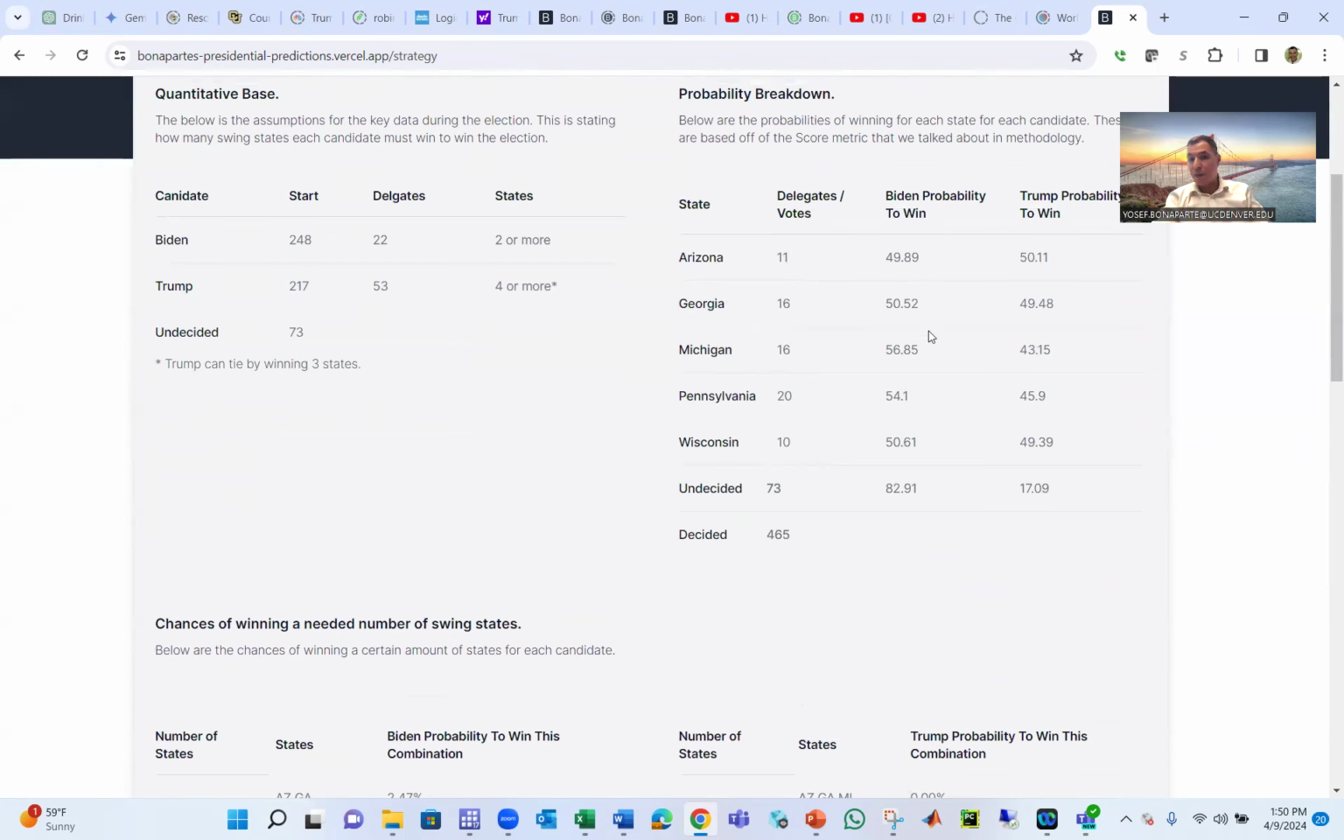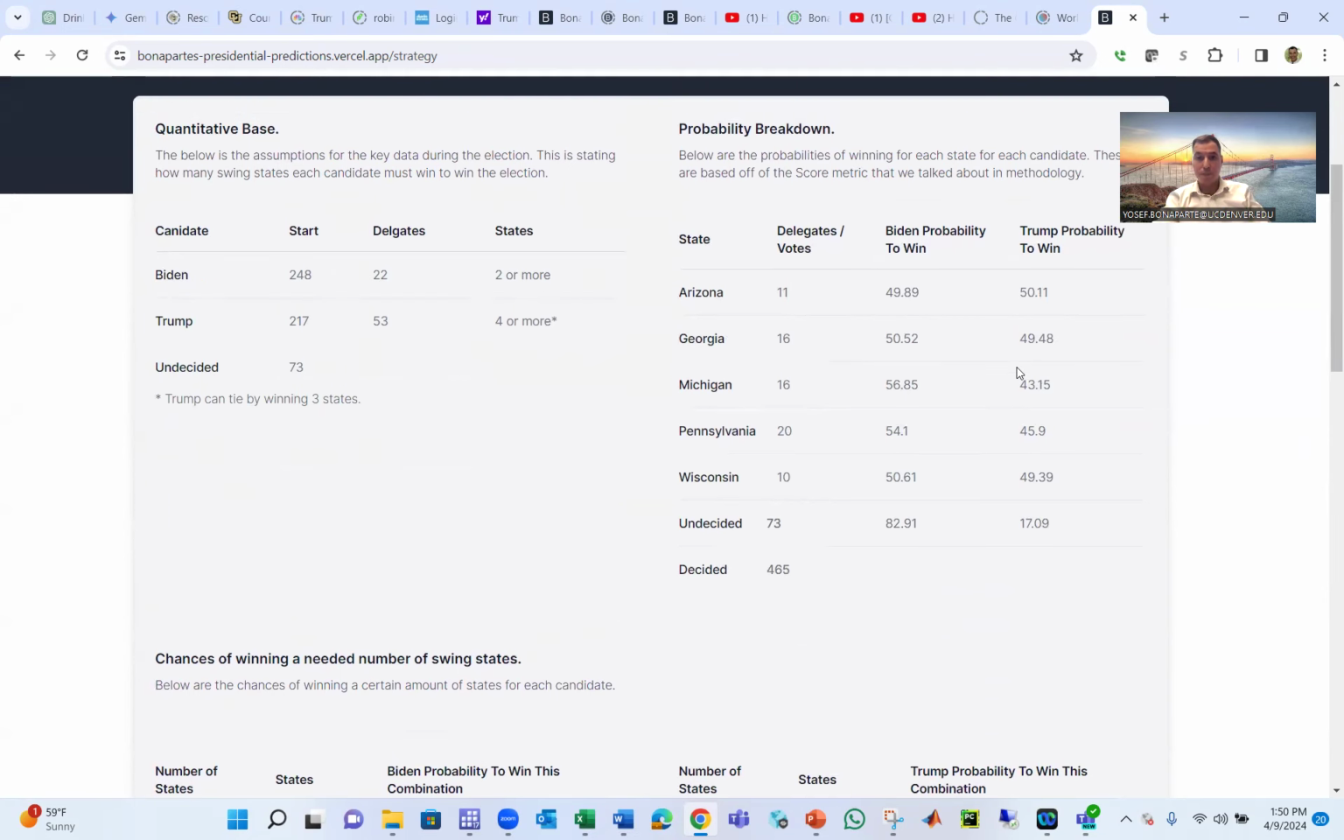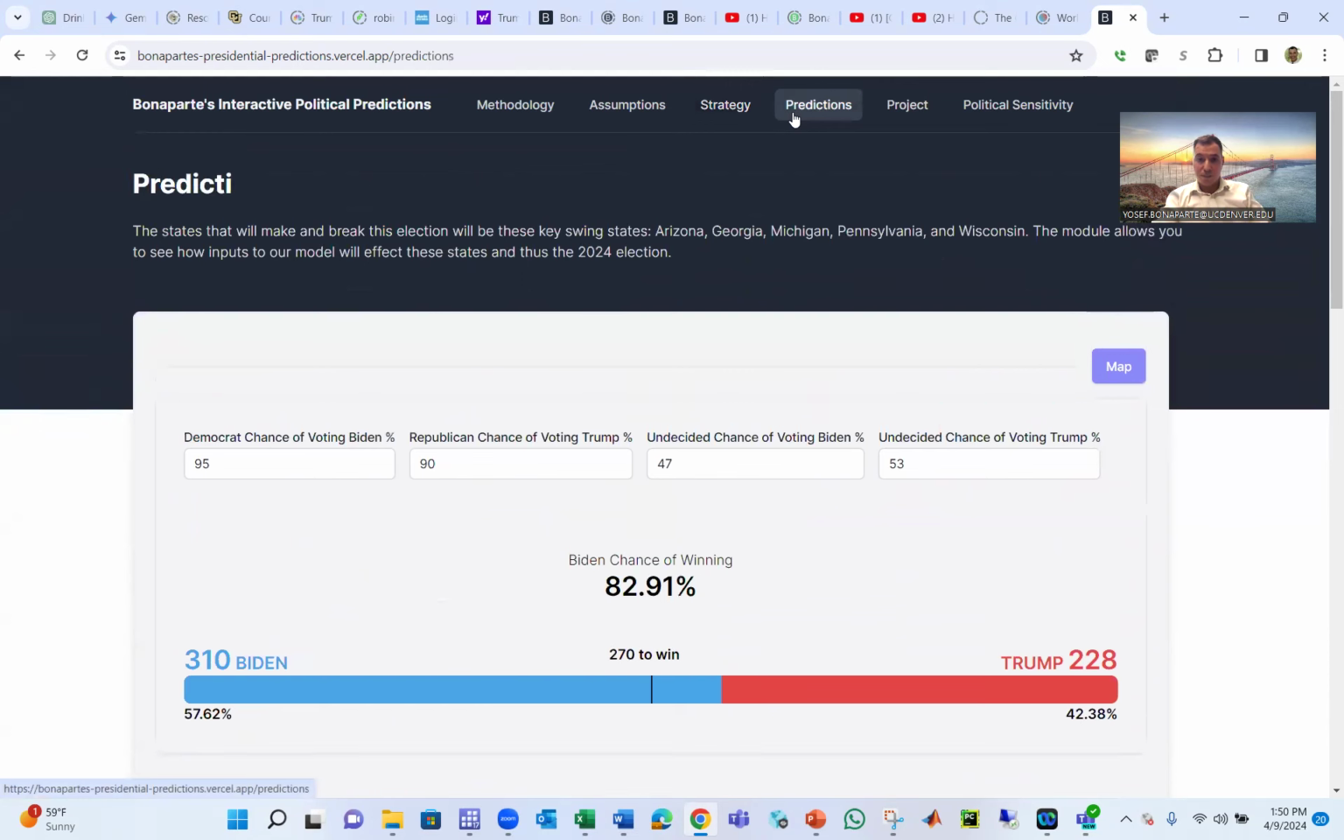So this is a probability for Biden to win each state. This is for Trump. So my strategy: I'm going to say 95% of the Democrats will vote for Biden, 90% of Republicans will vote for Trump, 47% of the independents vote for Biden, and 53% of the independents are going to vote for Trump.